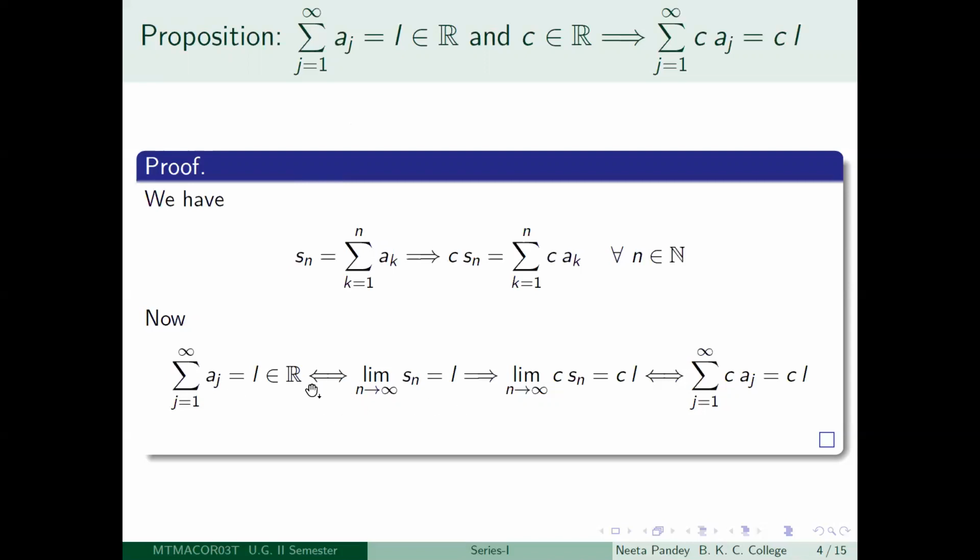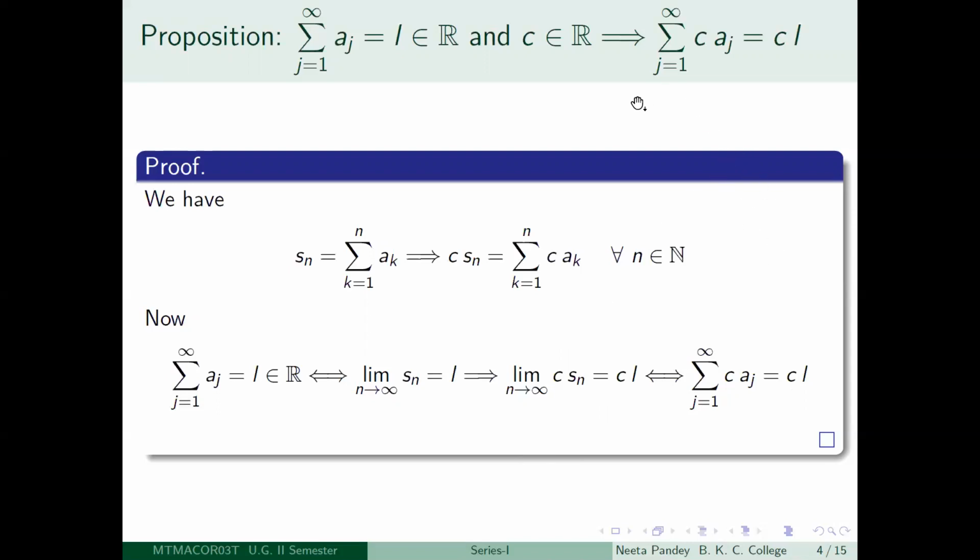Therefore I have used the if and only if notation here. By definition, this means that limit n tending to infinity of Sn is equal to L. But we know from the theory of sequences that this implies that limit n tending to infinity of c Sn is equal to cL, for any real number c. And that is by definition the meaning of convergence of the series summation j equal to 1 to infinity c aj, and what is going to be its sum? It is just going to be the limit of its sequence of partial sums. So it is going to be exactly equal to cL. So it is as simple as that.